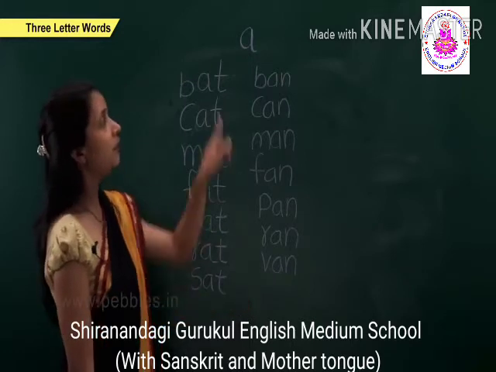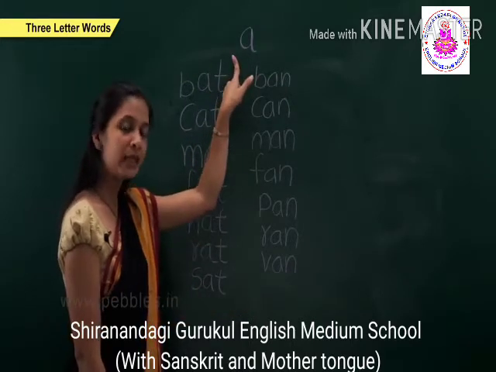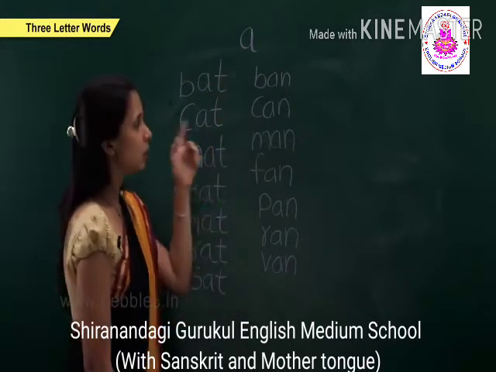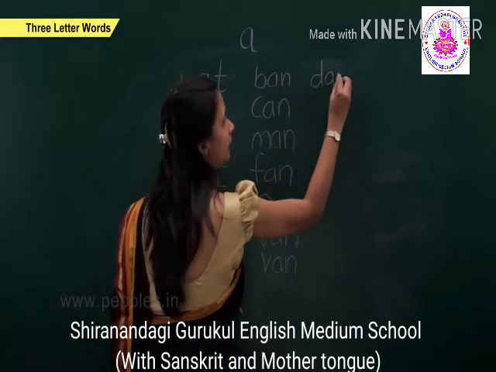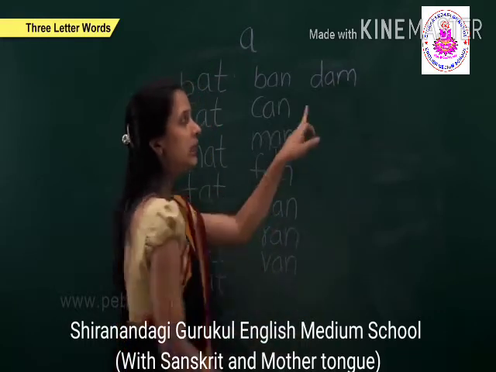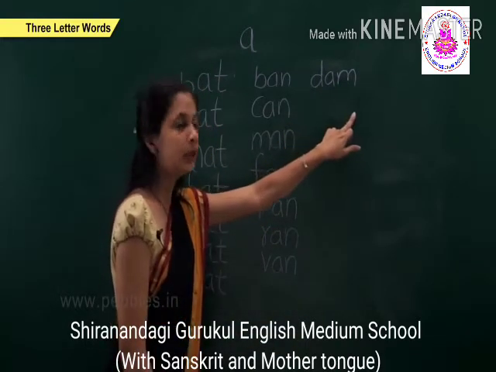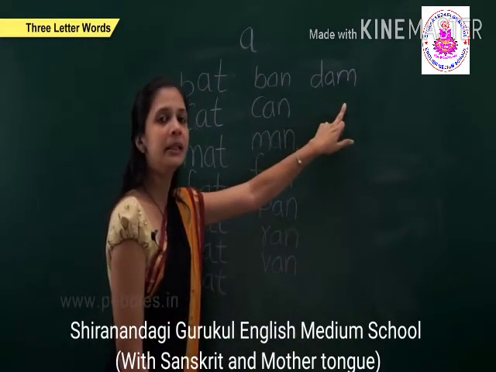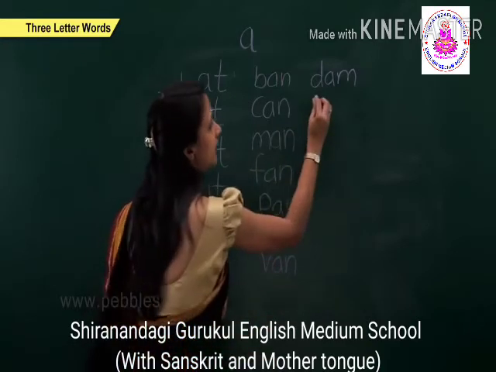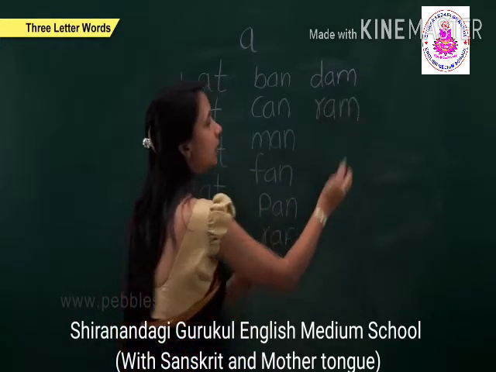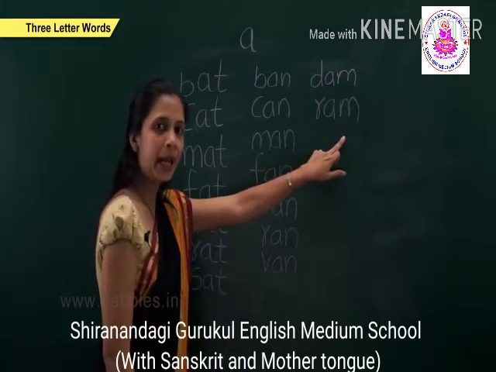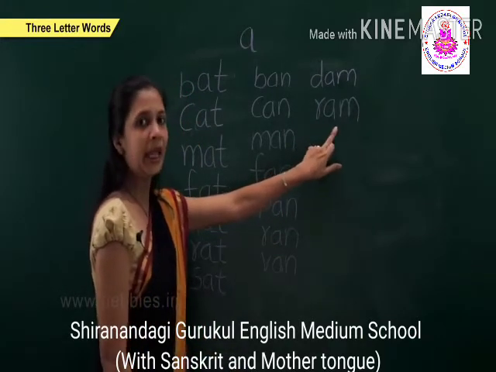Okay. Now again with the help of this A vowels, we can make another words. The first one is D-A-M, dam. Next is R-A-M, ram.